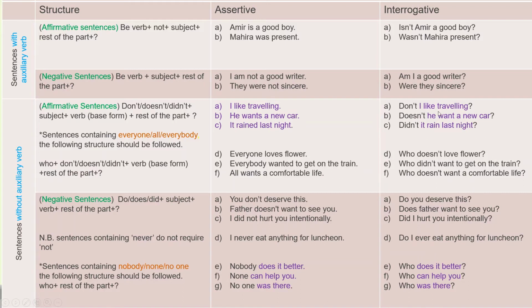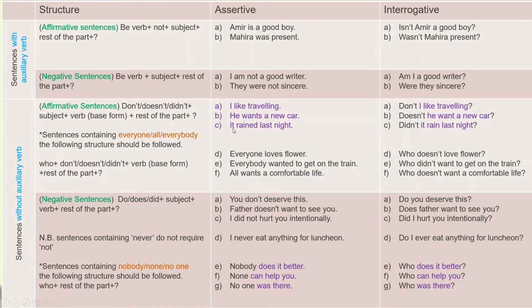Don't I like traveling? Because the structure is don't, doesn't, didn't. In the sentence the subject is I, so I is first person singular, so the do verb is don't, and negative is used here. Don't I like traveling? And in the second sentence, the subject he is third person singular. That's why there is one s after want, and that's why the interrogative form uses doesn't. So we used doesn't, and the sentence is doesn't he want a new car?